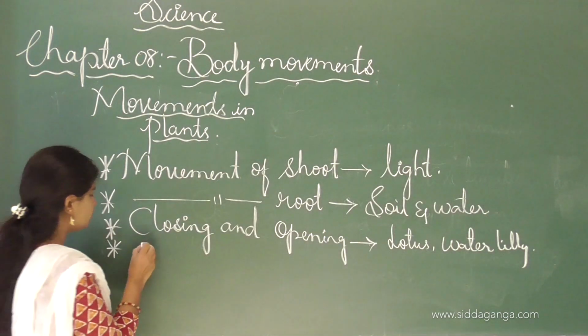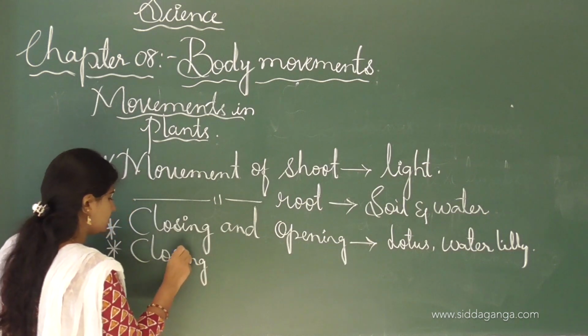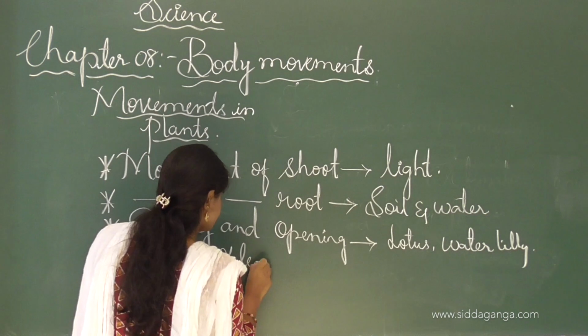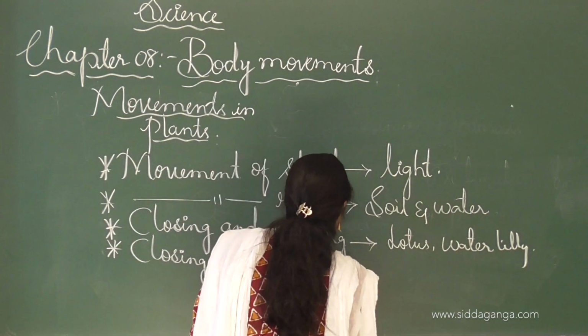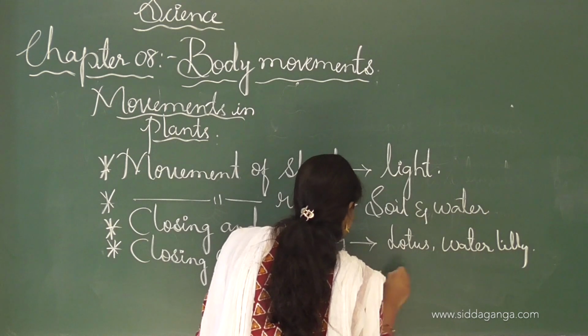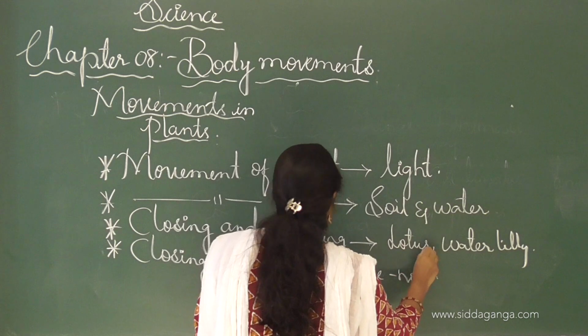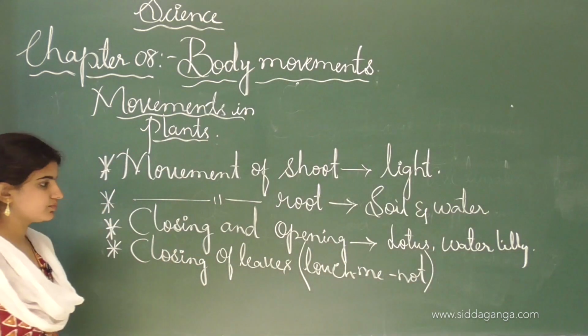Closing of the leaves of the touch-me-not plant, we can see the movements.